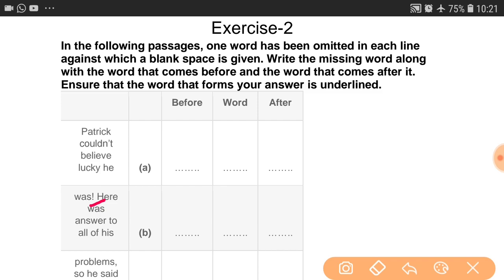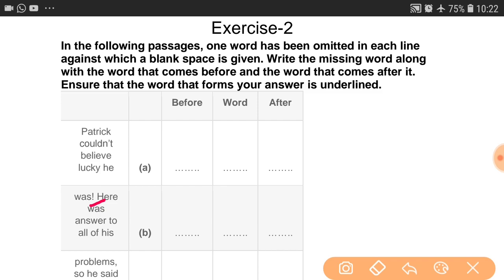And this sentence is also exclamatory, and we know very well that an exclamatory sentence will always start either from how, or what, or alas, hurrah, oops, or these kinds of words should be written. Okay, so here after believe we have to write how lucky he was.